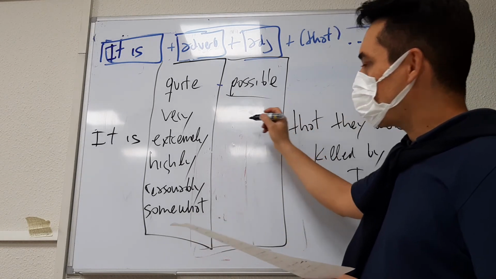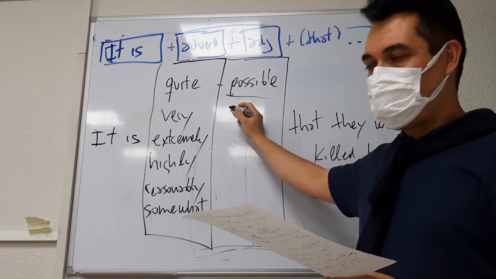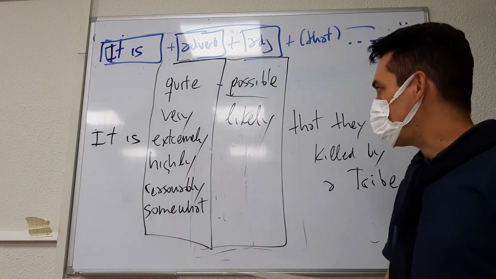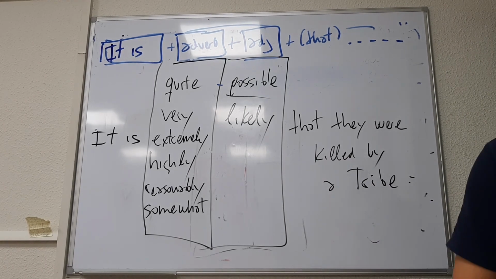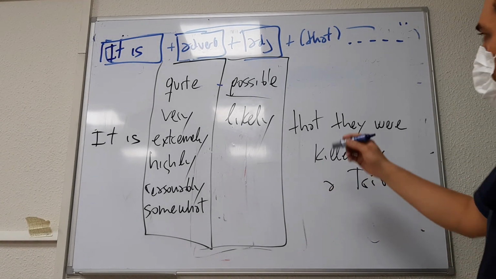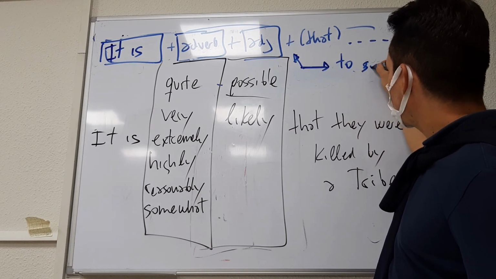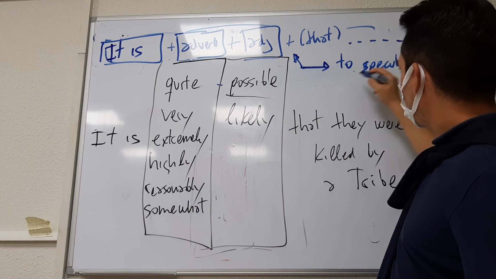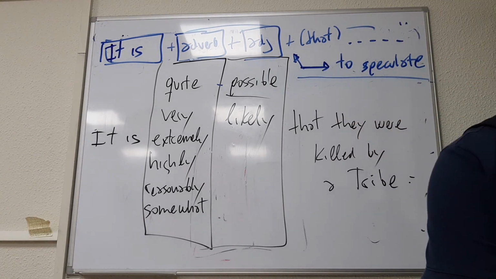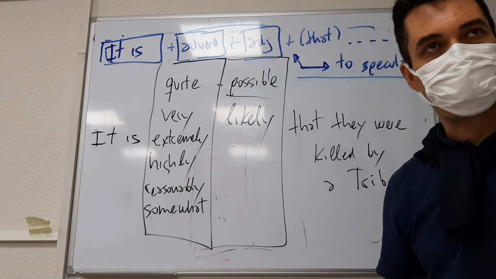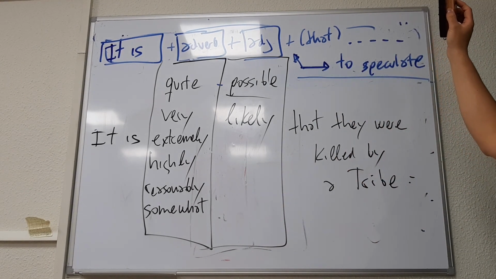A synonym for possible? Likely. Very good. It is very likely that they were killed by a tribe. And again, what is the use of this? This structure is used to speculate. And this is the end of the grammatical explanation for today. So far, so good? Any questions? Okay, let's do a little bit of practice.